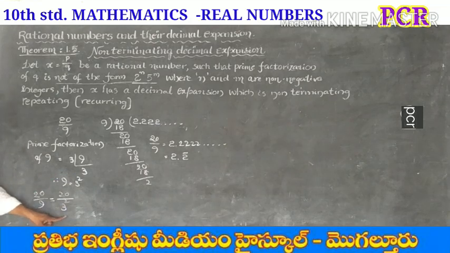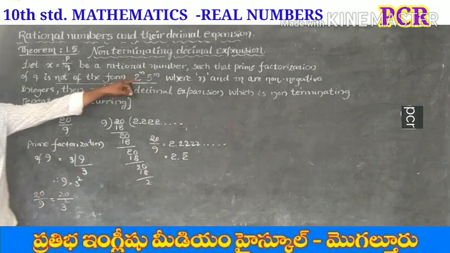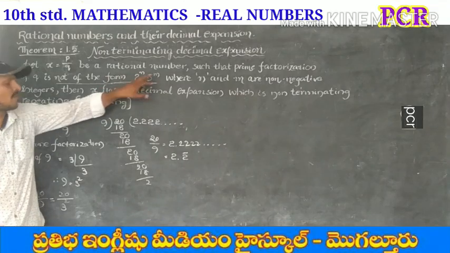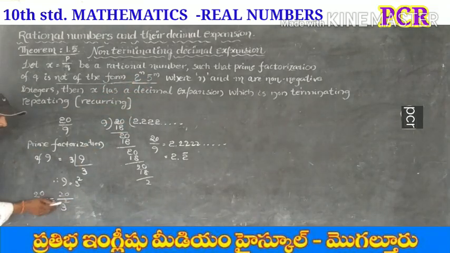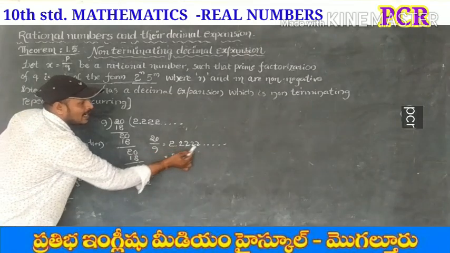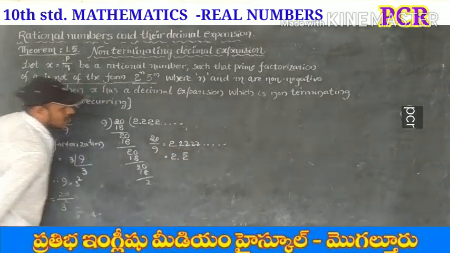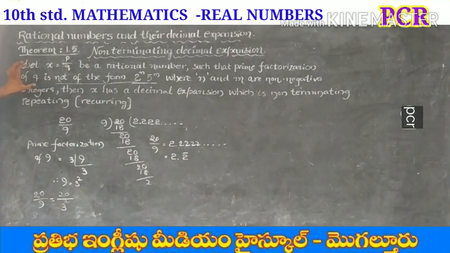Here the denominator is not of the form 2 power n into 5 power m. That's why this is a non-terminating repeating expansion. So this is the theorem. Just see the theorem.